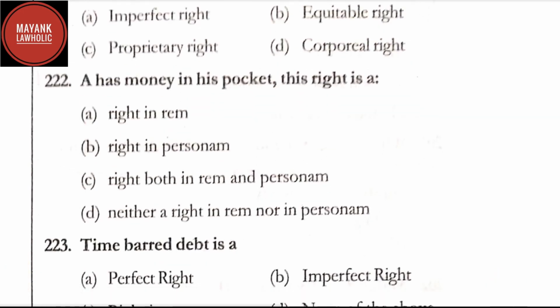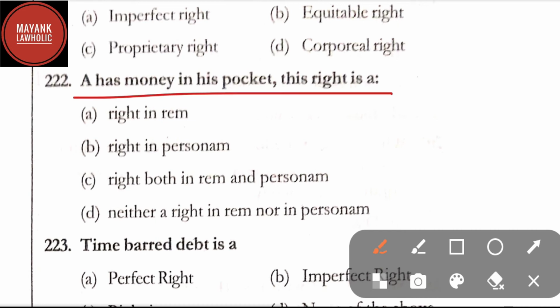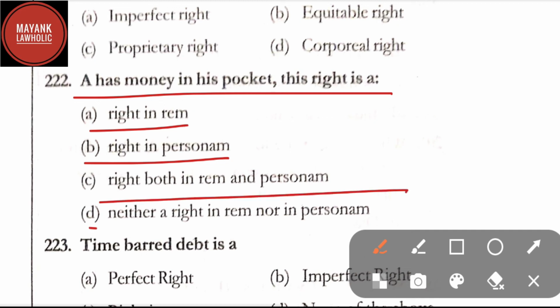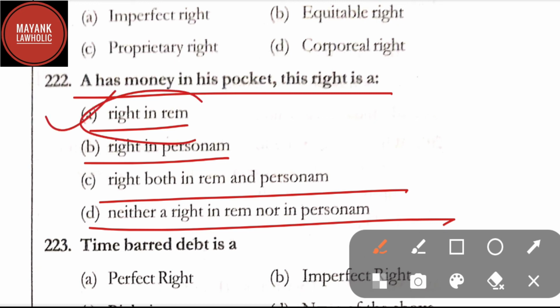Question number 222. A has money in his pocket. This right is: option A, right in rem; option B, right in personam; option C, right both in rem and in personam; option D, neither a right in rem nor in personam. In question number 222, the correct answer is option A, that is right in rem.